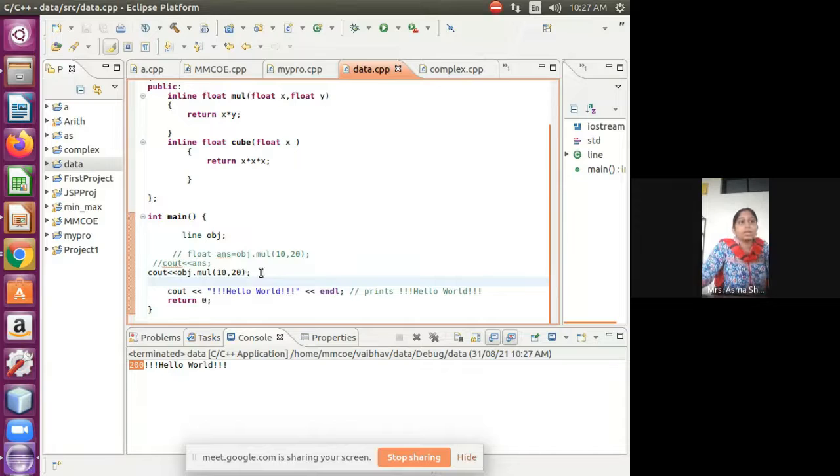Now we are passing this obj. We are also printing the cube of x. I can add endl also.